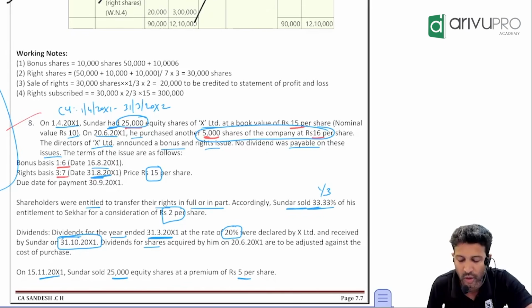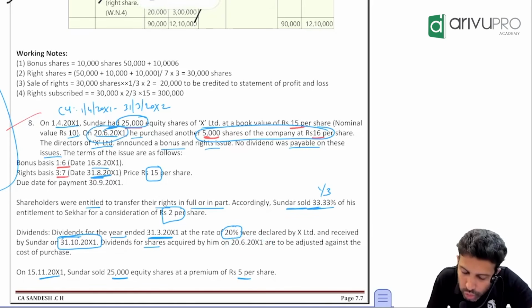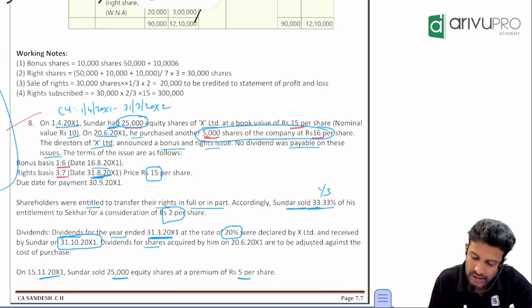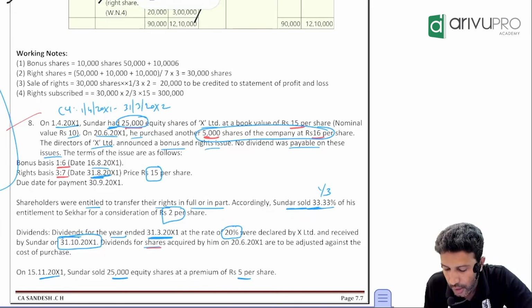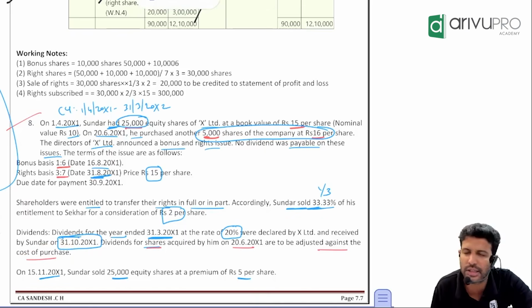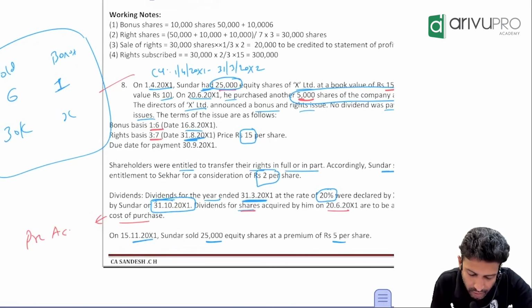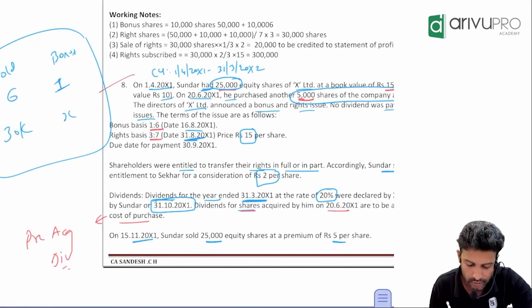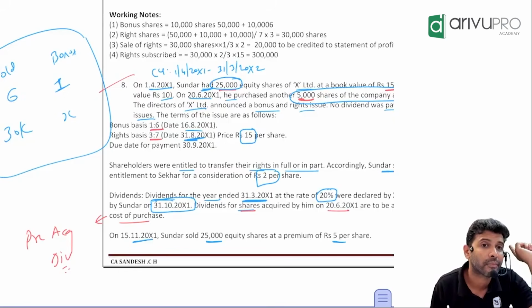Dividends for the shares acquired by him on 20th June 20x1. On 20th June 20x1, how many shares did he buy? Sundarmurthy purchased the shares of 5,000. Dividends for the shares acquired by him on 20th June are to be adjusted against cost of purchase. We have discussed this adjustment. This is something called pre-acquisition dividend. Do you remember we discussed this in consolidation? What is the journal entry for pre-acquisition dividend?